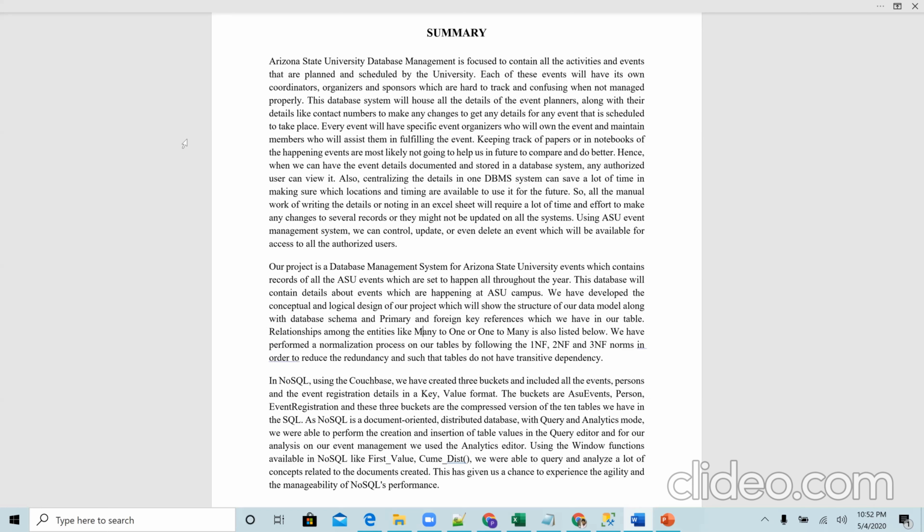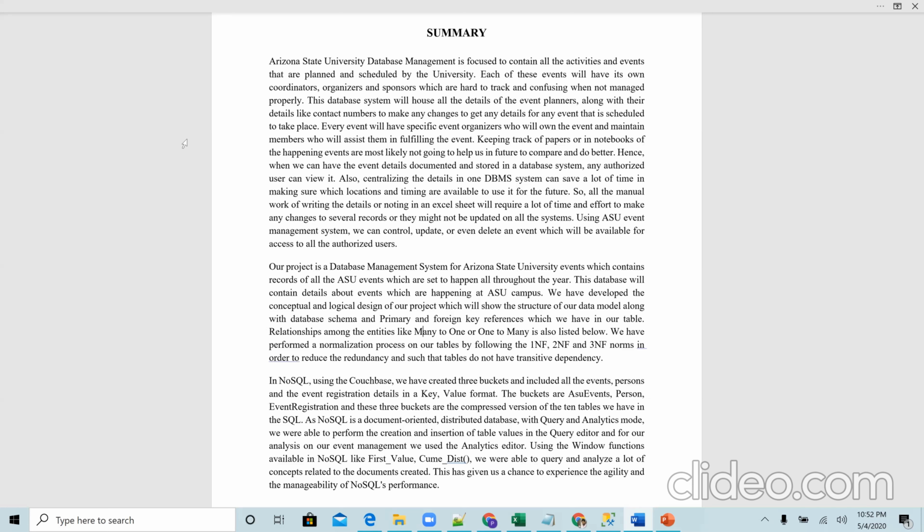We then went on to develop the relationships between them by using the logical and conceptual model. We also normalized our tables following the various normal forms. Once we had our model completed, we went on to build a few meaningful queries in SQL Server that would answer the purpose of the database.